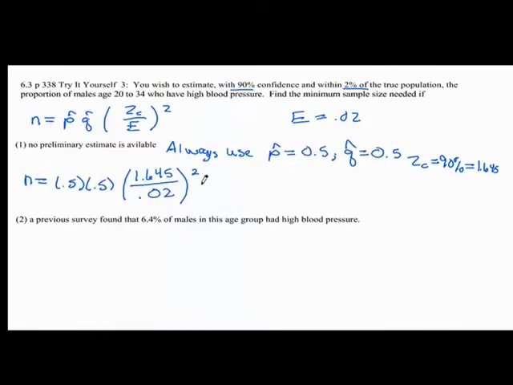So our n is going to be about 1,692, because you're talking about the sample size. How many do you need to question? Well, you need to get more than enough is what you need. Now let's take a look at part 2. A previous survey found that 6.4% of males in this age group had high blood pressure.